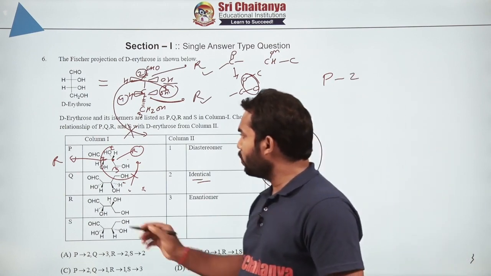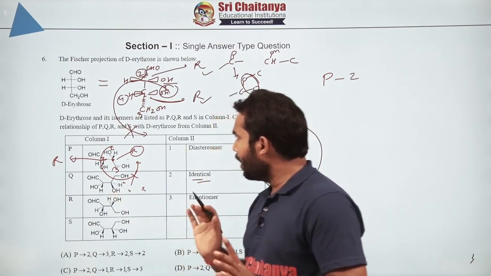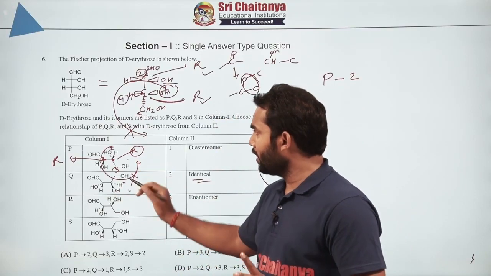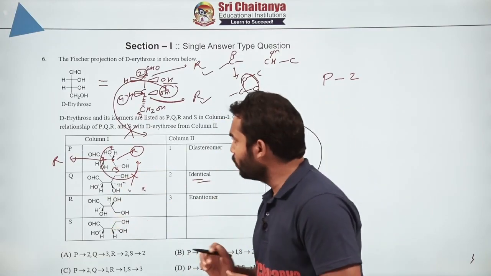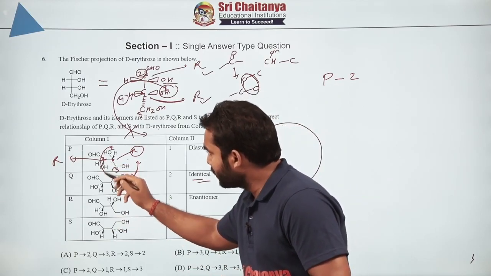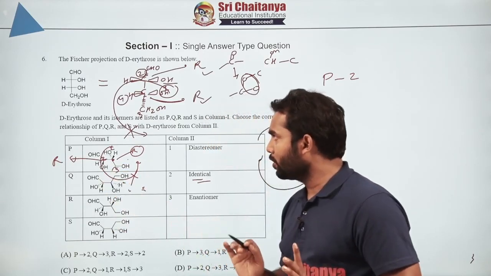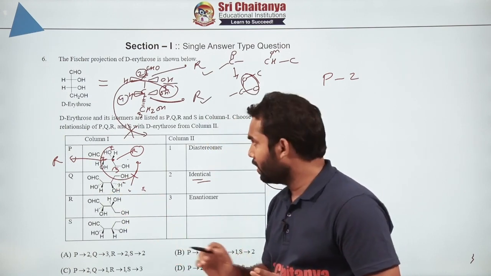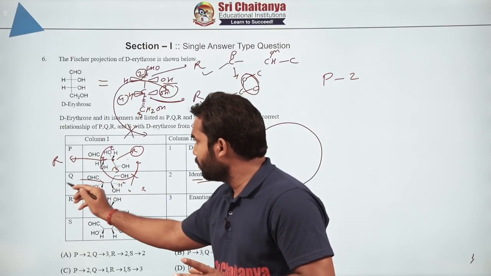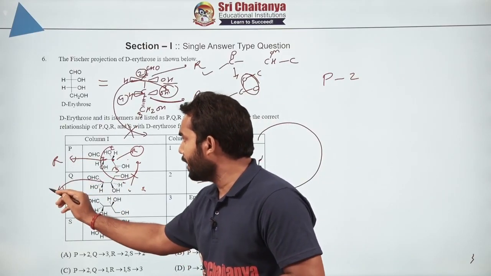Now similarly calculate for the other. Now we have taken enough effort over here, so I will utilize this information for the remaining molecule. How will I use that? Just look at this. At this carbon, CHO is at the same position, but OH and H are interchanged, which means that the configuration is reversed here. If you want, you can calculate it, you will get S.